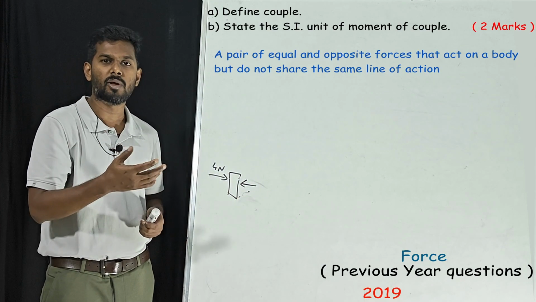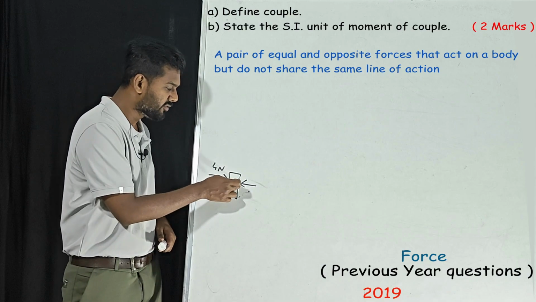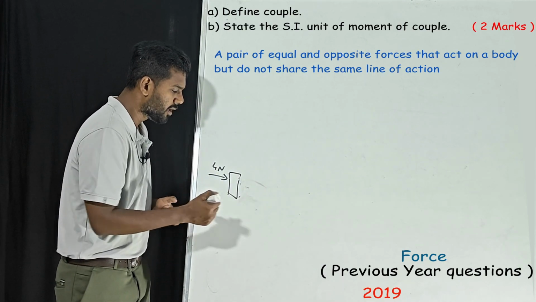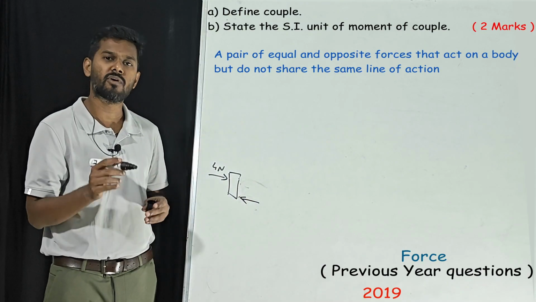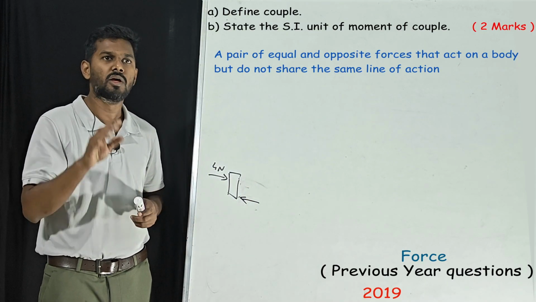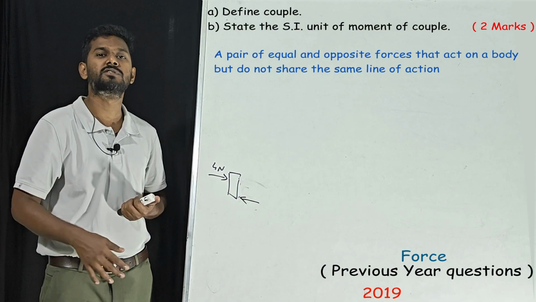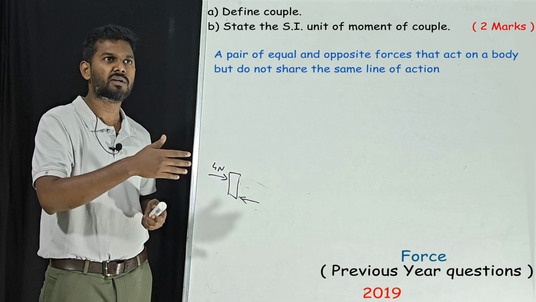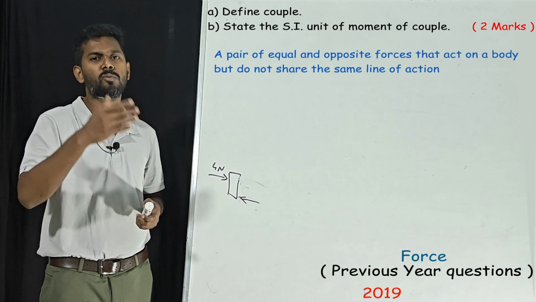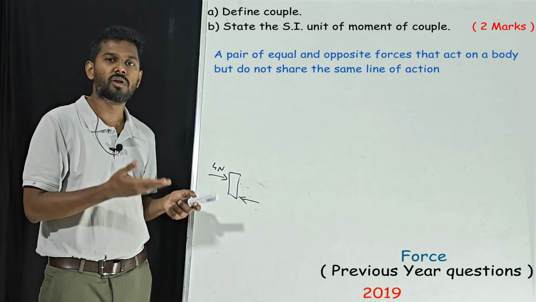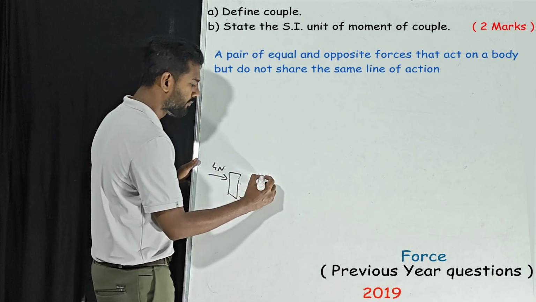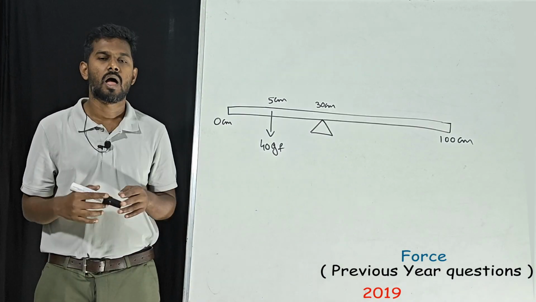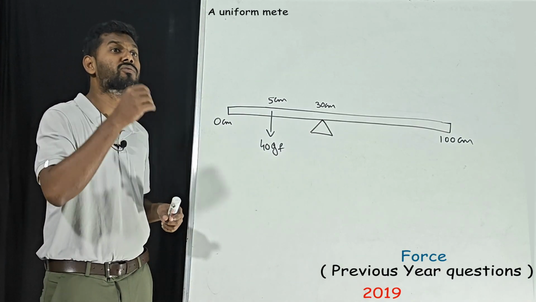What do you mean by couple? Couple means something which is rotating, right? So if they are in the same line of action, we will not get a couple. So it should not share the same line of action. This is the meaning of couple. And we know couple and moment of force are similar but not the same, and the formula remains the same: force into perpendicular distance. The unit will also remain the same. The unit for couple will be Newton meter. That's it.